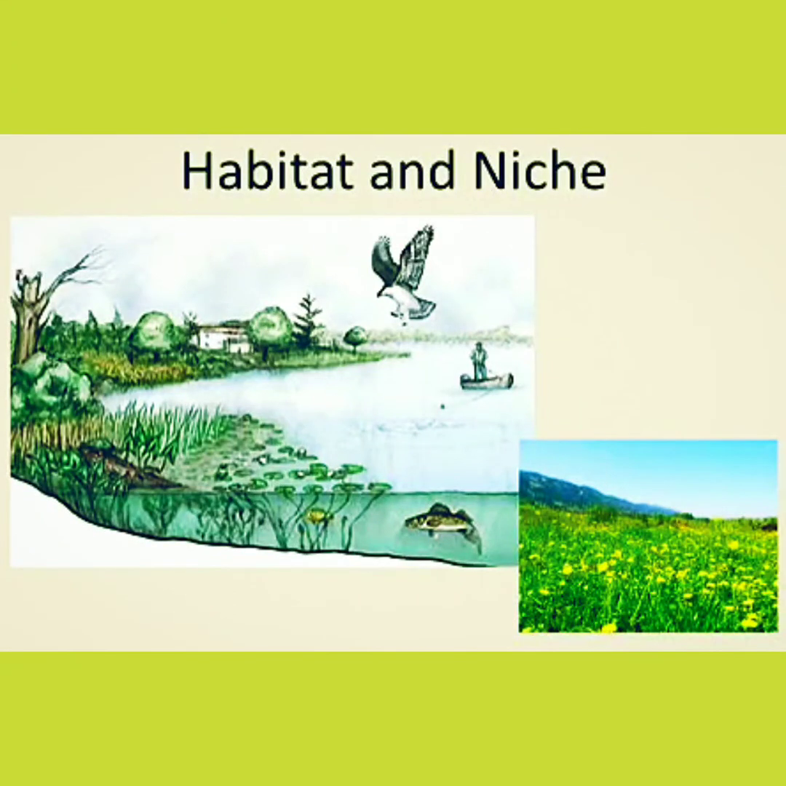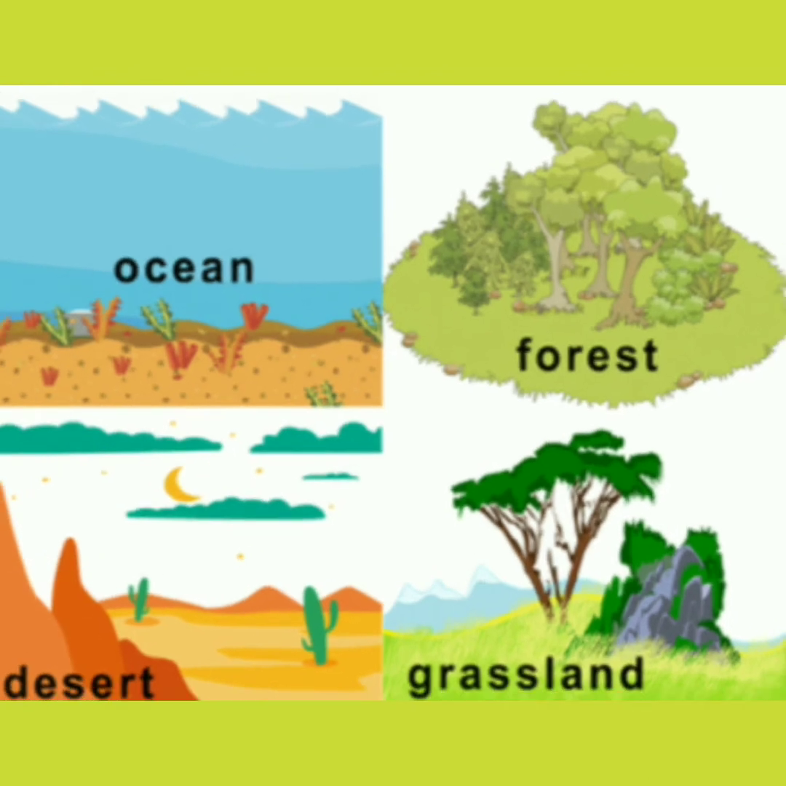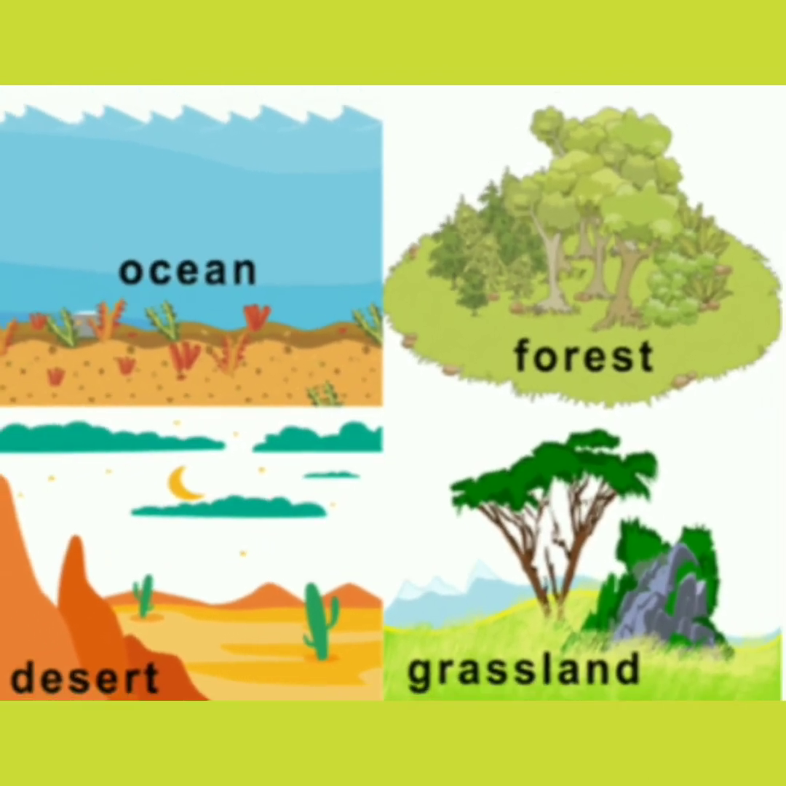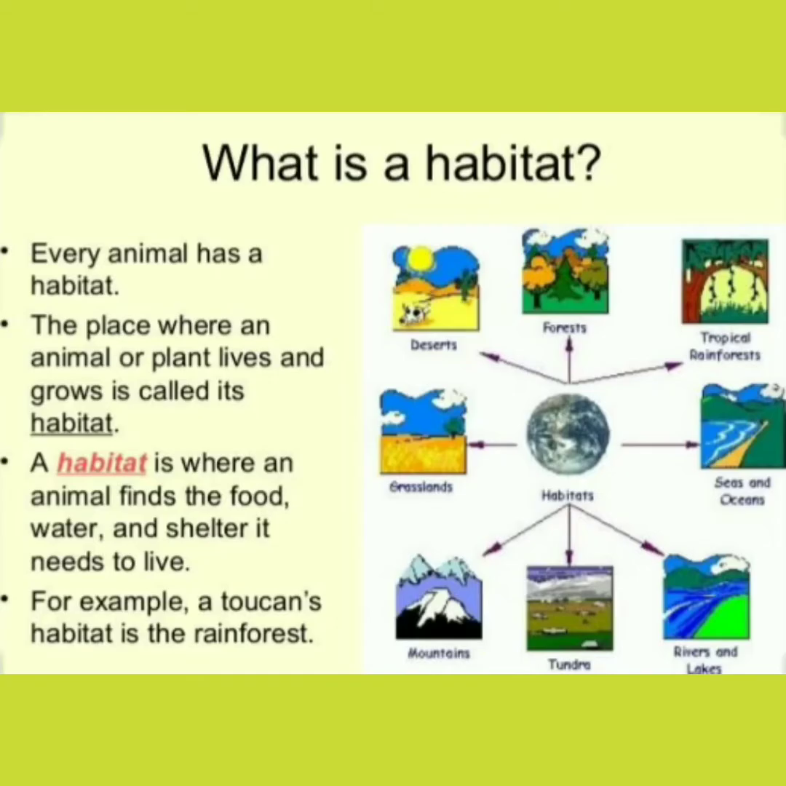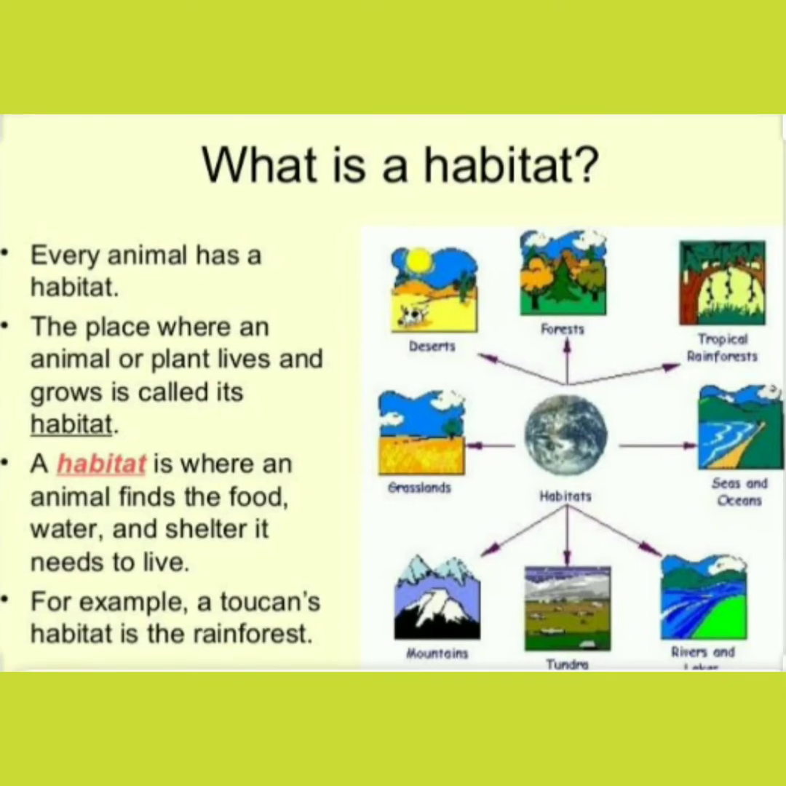Today, our first topic is habitat and niche. Habitat is mainly an ecological area where a particular species of organisms live. It's mainly the place where an animal or plant lives and grows. Examples of habitat are deserts, forests, grasslands, rivers, ponds, etc.